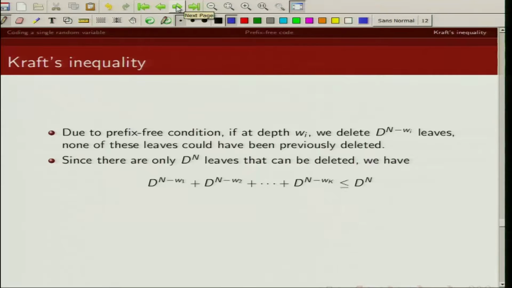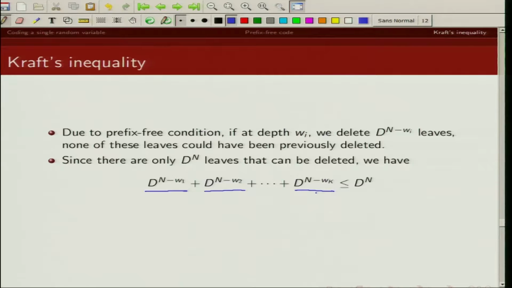So then to map a prefix free code word of length w1, I am deleting so many leaves. To map a code word of length w2, I am deleting so many leaves. To map a code word of length wk, I am deleting so many leaves.